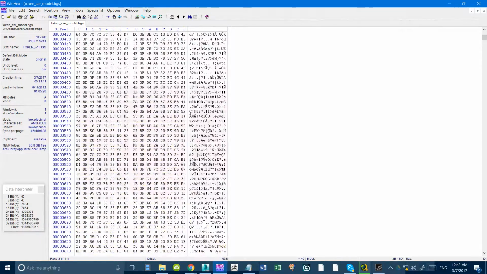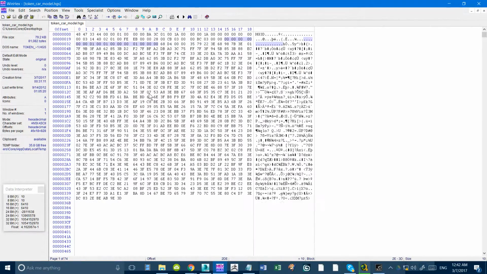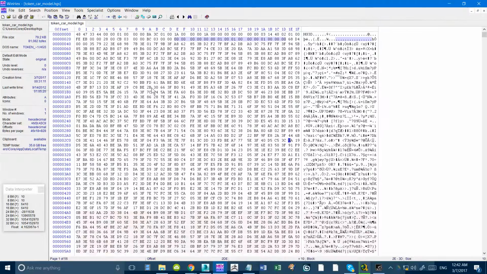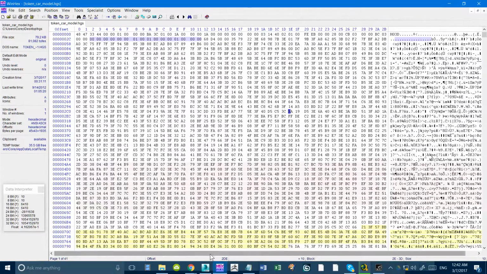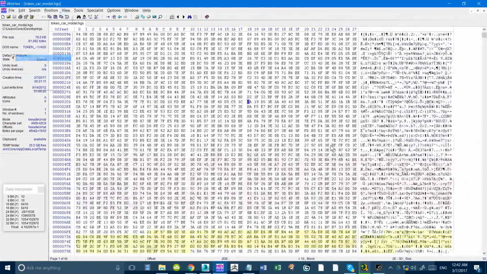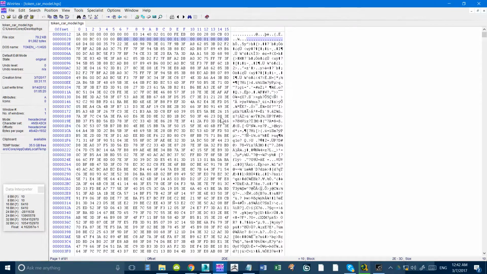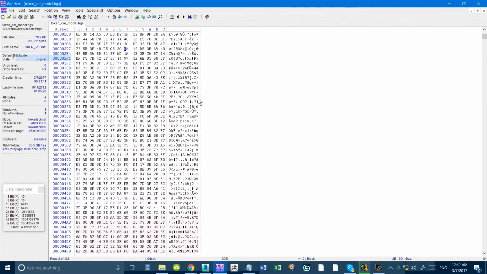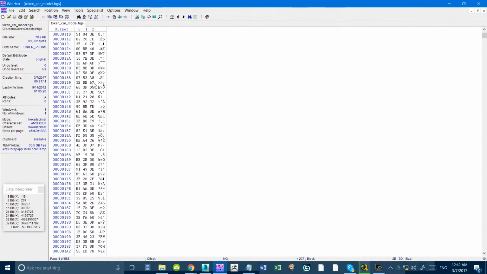Okay, this thing that seems to be here, I think this is a vertex buffer. I'm guessing. Usually there's some kind of pattern to it, but I don't see any sort of pattern. Maybe it's not a vertex buffer. Let's go to the top.